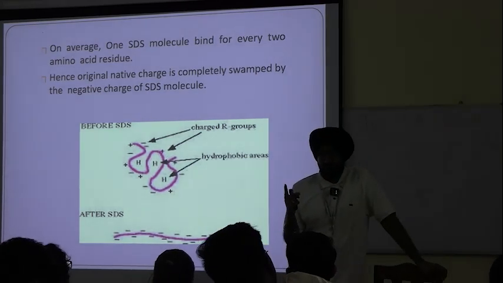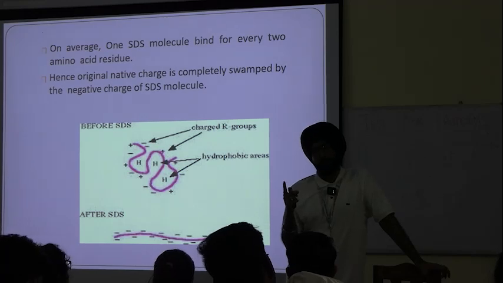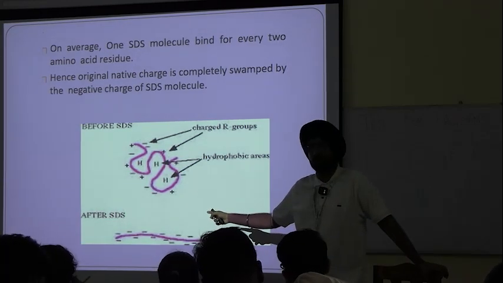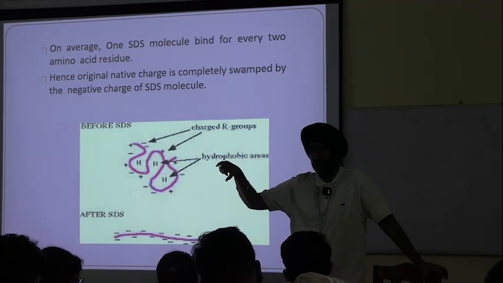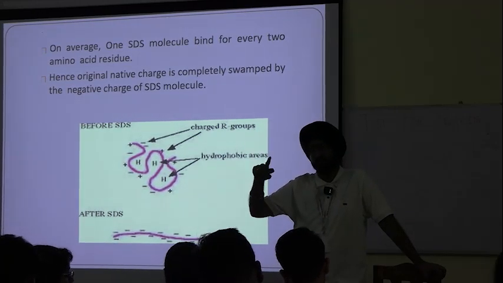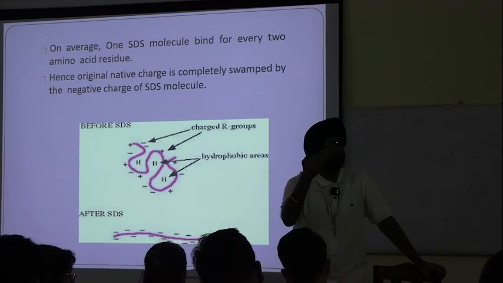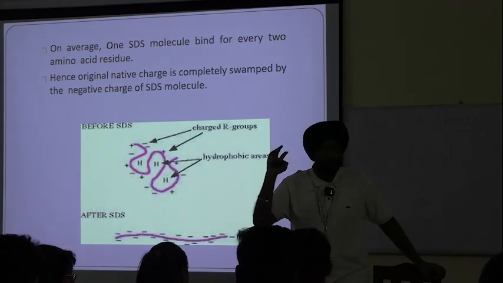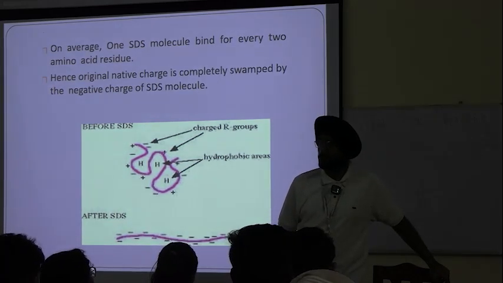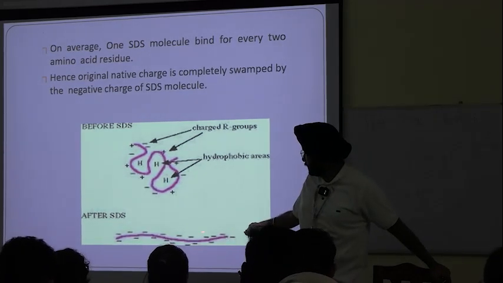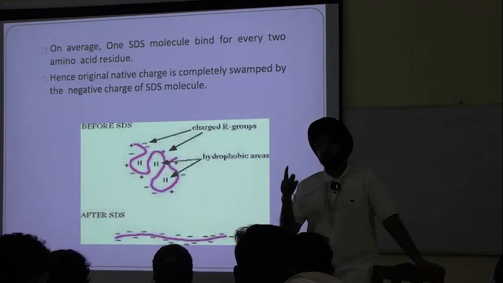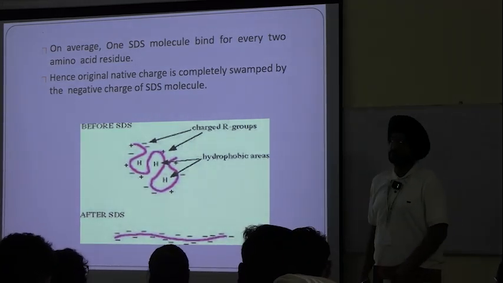What are the advantages of these two things? Now, the shape of the molecule is also nullified here because it has formed into a uniform shape, straight chain, and charge is also neutralized. If there was a net positive or negative charge, it is neutralized. It has thoroughly negative charge now. Similar to DNA. Like DNA has a thoroughly negative charge, it also has a negative charge now. Similar to that. Now our process can run effectively and easily.